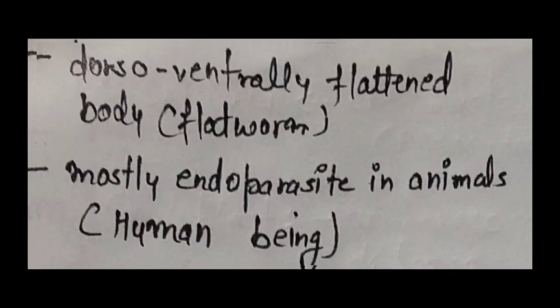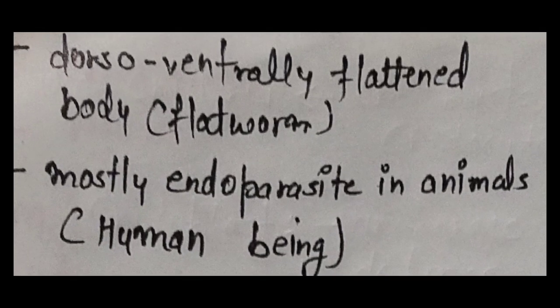Members of phylum Platyhelminthes are called flatworms because their body is flat on the dorsal as well as the ventral side. Flatworms are mostly endoparasites found in animals including human beings. A parasite is an organism that lives on or inside another organism called the host and benefits at the host's expense. Parasites can cause harm to their host, ranging from mild irritation to severe illness or even death.